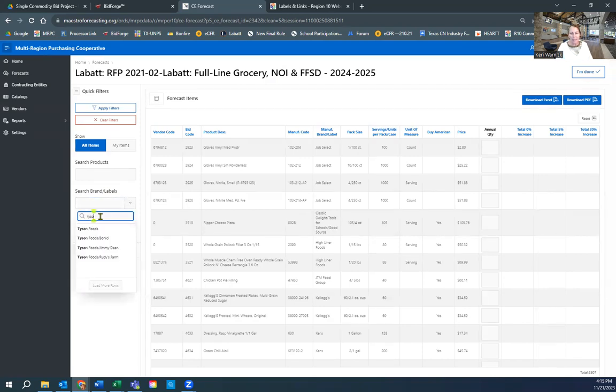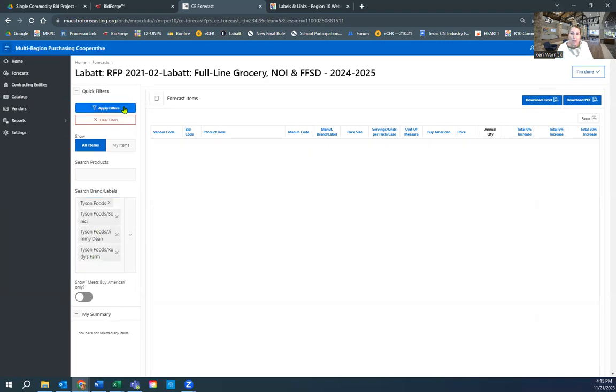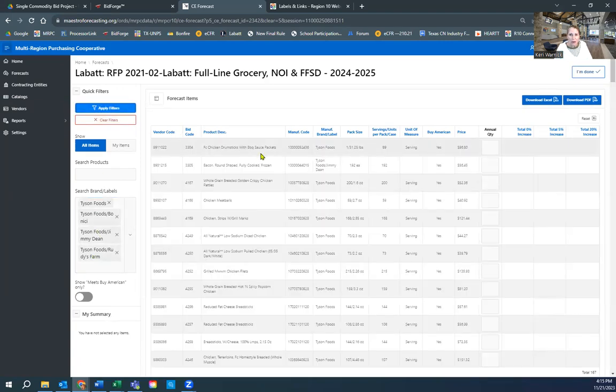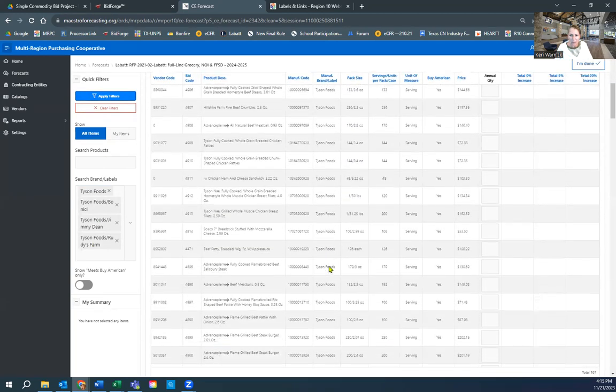And now that I've got TYSO, look at how many options come up. You may want to choose all of them, which you could do. Oops, got something going on there. Some little fly or something. I could add all of these. Click on Apply Filters. And now everything that belongs to Tyson is presented on my screen.